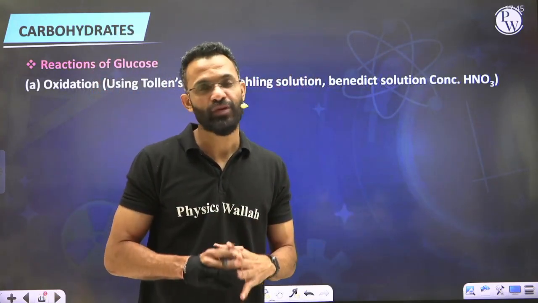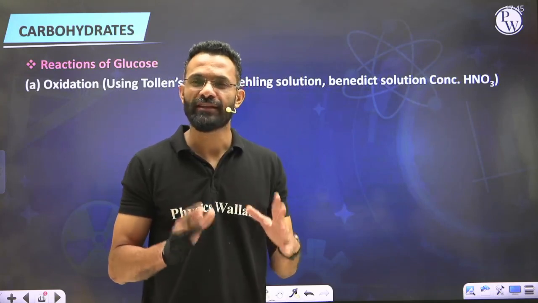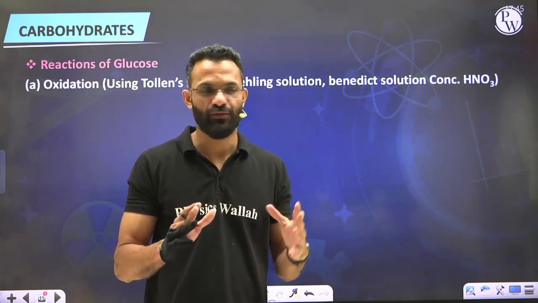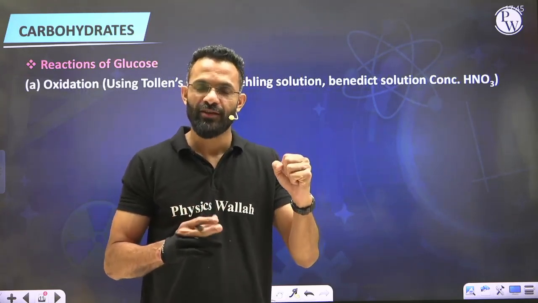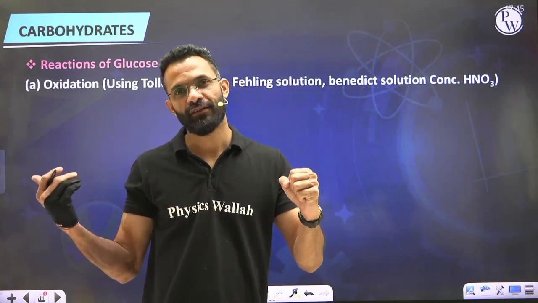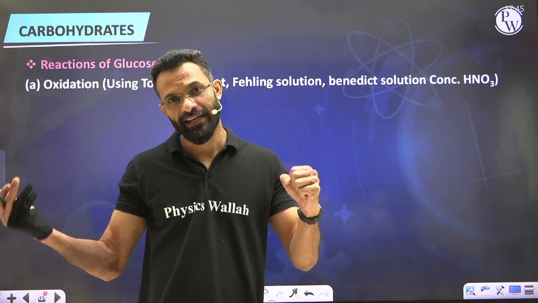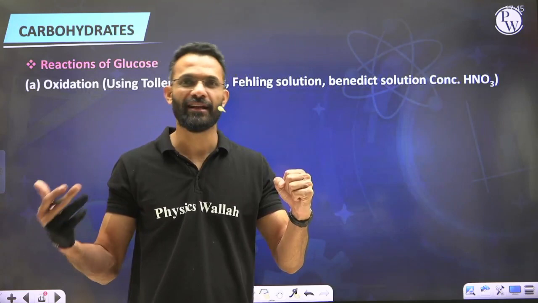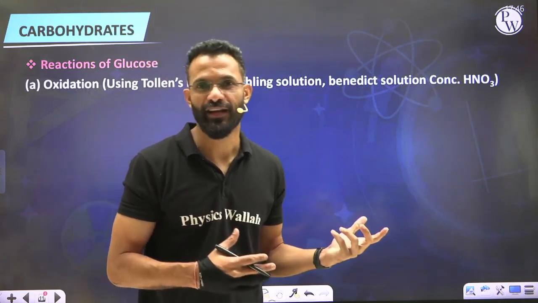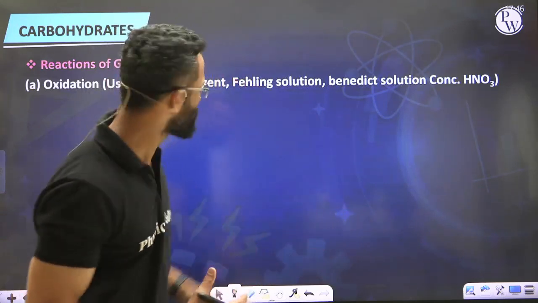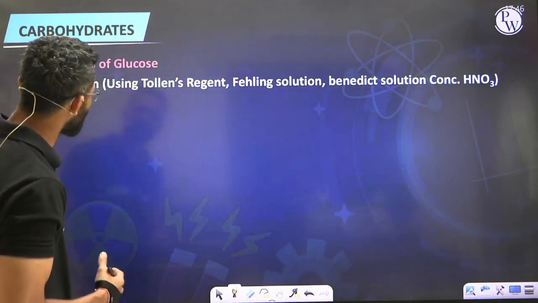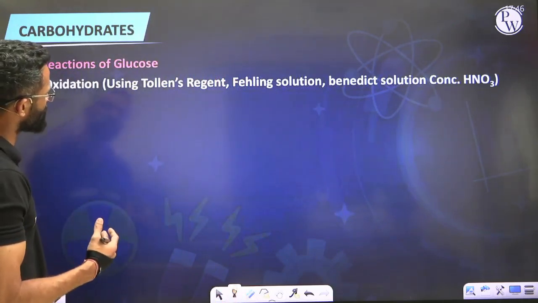As of now, today when we are learning the reactions, we'll treat each reaction individually. So whatever reactions will be given to us, we'll use all the previous knowledge that we have studied in the chapters of alkanes, alcohols, and aldehydes and ketones, and we'll try to carry out the reactions. To begin with, the first set of reactions is oxidation reactions of glucose.